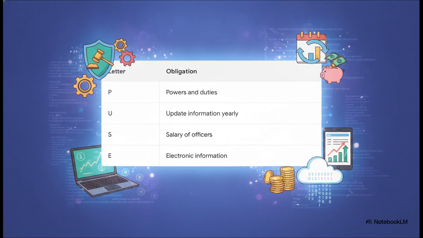Pews. Actually try pronouncing what each specific letter stands for out loud with me as we go, just to actively lock it in. The P stands for powers and duties of officers. The U is the requirement to update information every year.